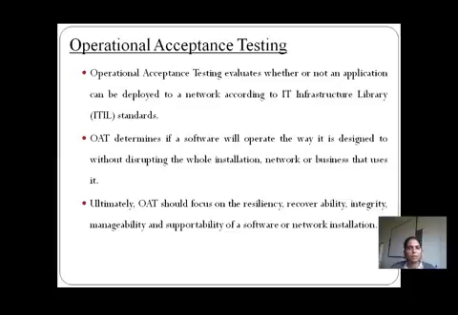So we will repeat this again. Operational acceptance testing is there to evaluate whether or not an application can be deployed to a network according to the IT Infrastructure Library standards.